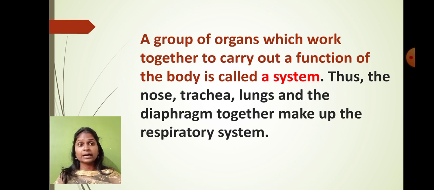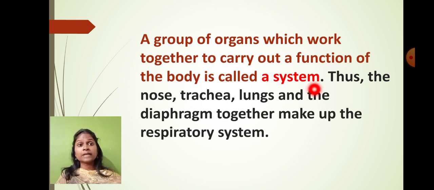So a group of organs which work together to carry out a function of the body is called what? System. So how exactly does an organ system form? Many organs come together and perform one particular function, so they are called what, students? System. Are you getting my point?